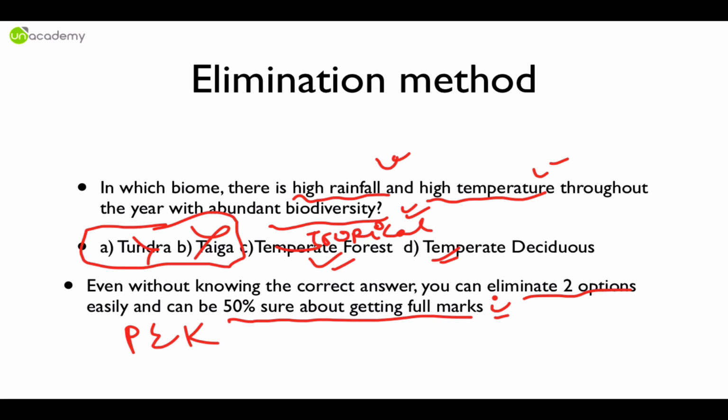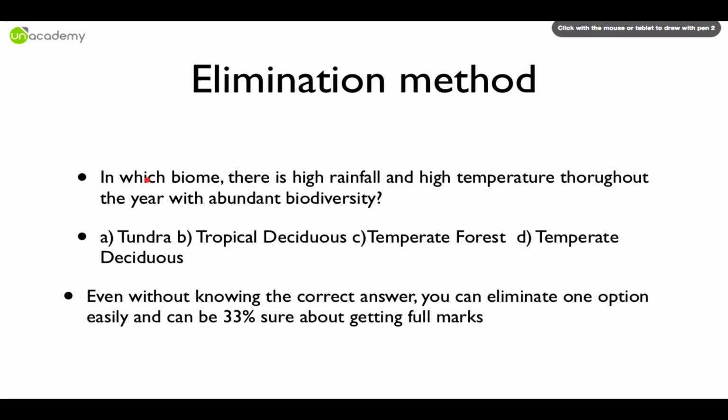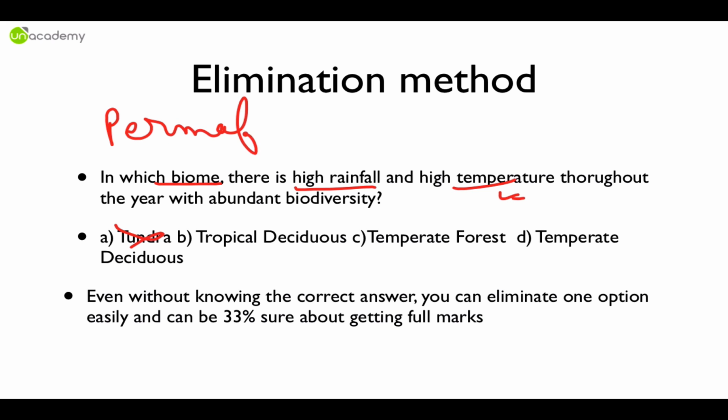There is no rocket science behind it. People are not aware about it most of the time. And now in which biome there is high rainfall and high temperature? Now tundra cannot be the answer. Tundra has permafrost. It has permanently frozen soil.